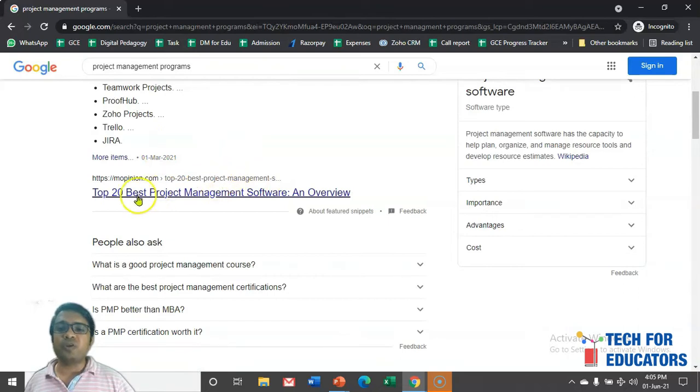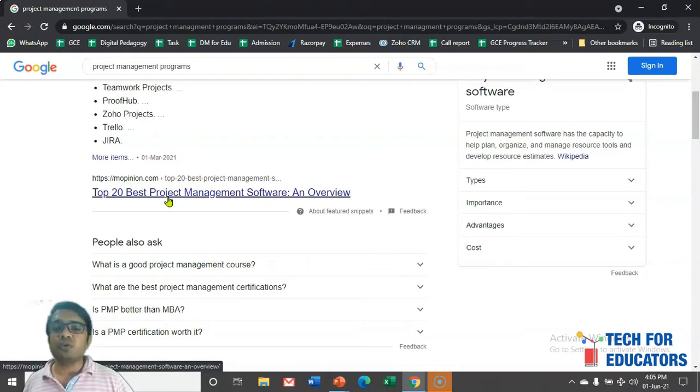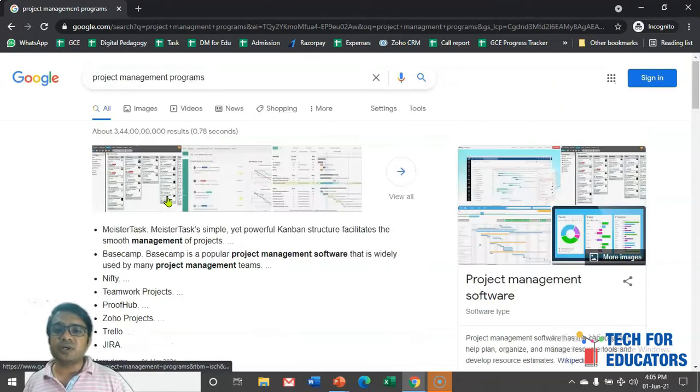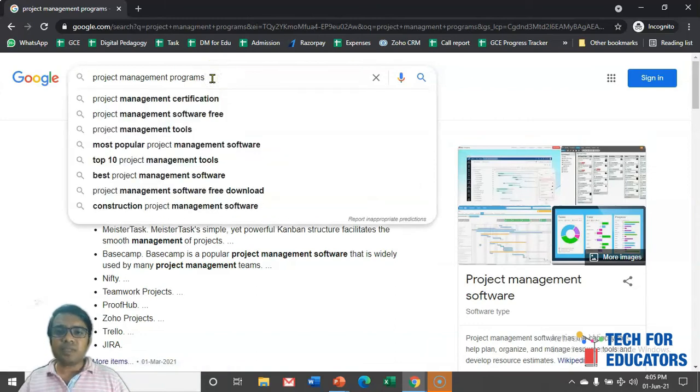So you would be wondering why Google is showing this website in the top position. Before I explain why this website is on top, or what you should do so that your website comes on top, let's check further on this search.